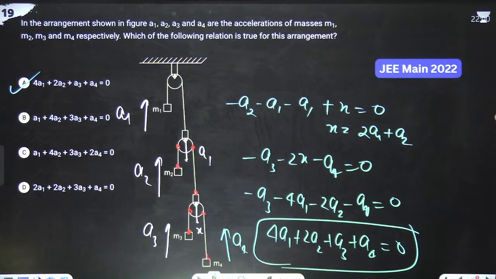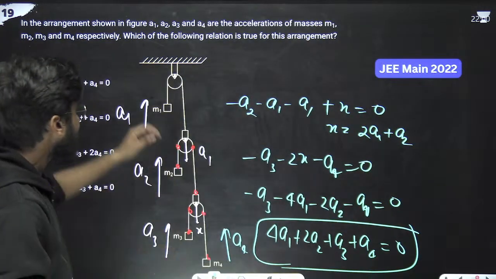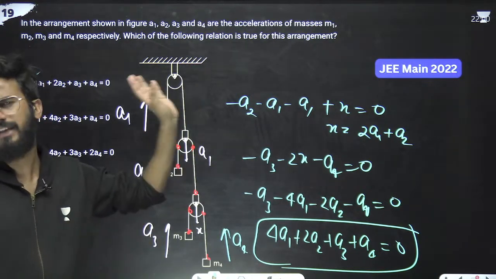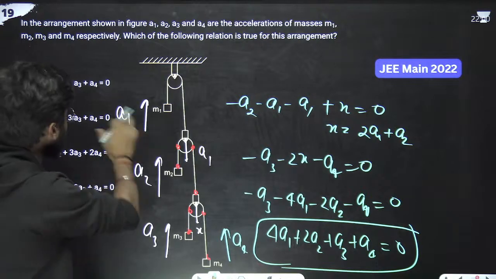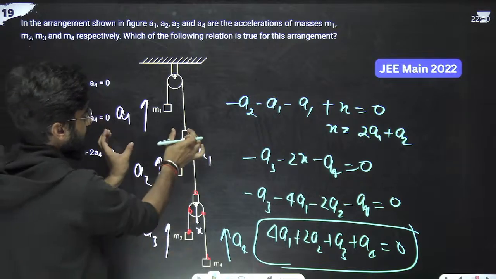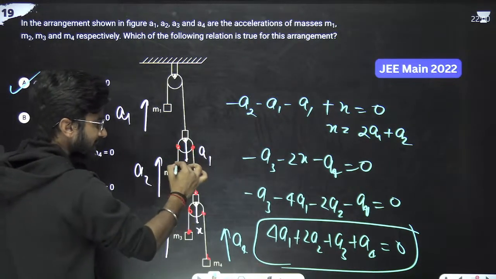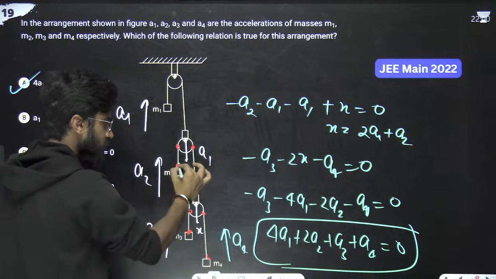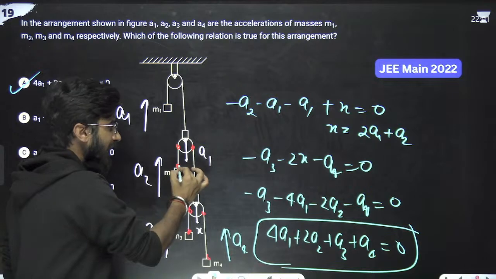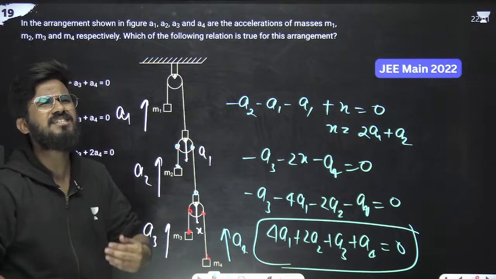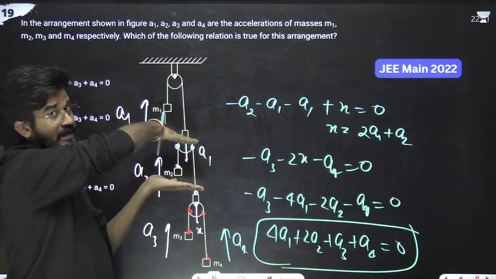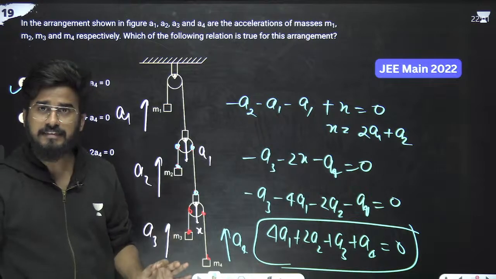19th question. What the 19th question is saying, listen to me very carefully, suppose we just assume all the blocks are going upward. You can assume the direction yourself. Since the options were all positive, that's why I'm assuming the same direction. If it is going upward with acceleration a1, it means the pulley will go downward with a1. So I have marked all the points of this string, all the end points. This point is going upward, means the length is decreasing, means minus a2.